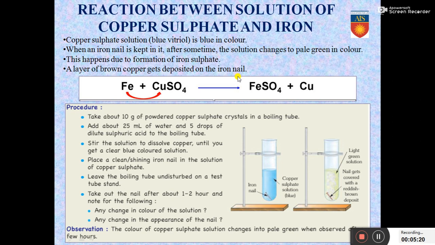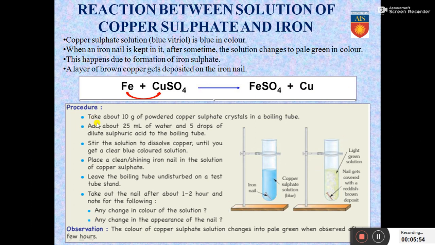So what is happening? When iron nails are put in copper sulfate solution, the iron is replacing the copper in the solution and taking its place. Hence what we are getting is a solution of iron sulfate, and that is why the color is changing, because iron sulfate is pale green in color and a layer of copper is being deposited on the iron nail. If iron is replacing the copper, then where is the copper going? The copper is being deposited on the iron nail. Let us have a look at this activity.